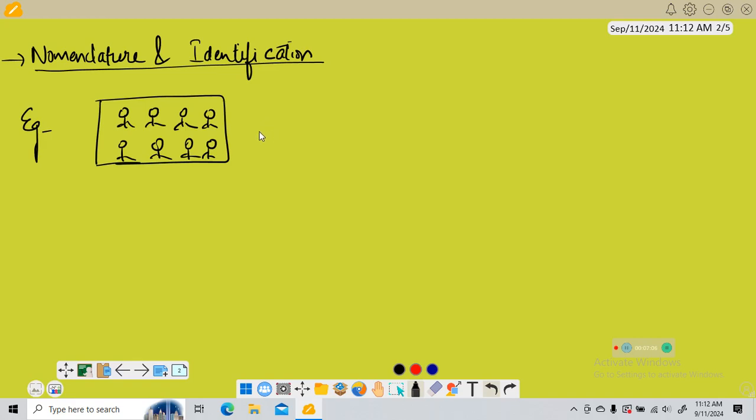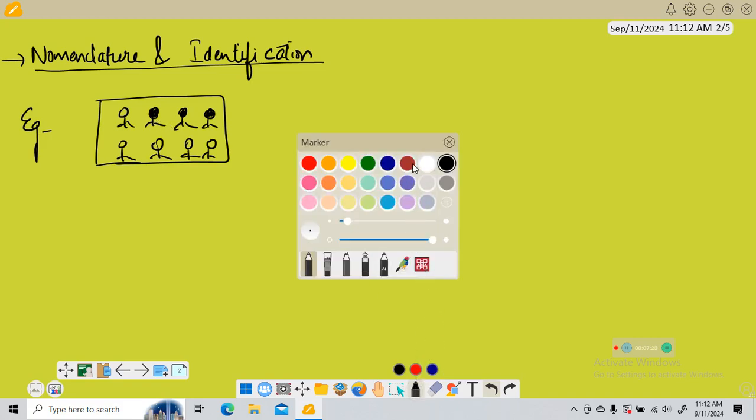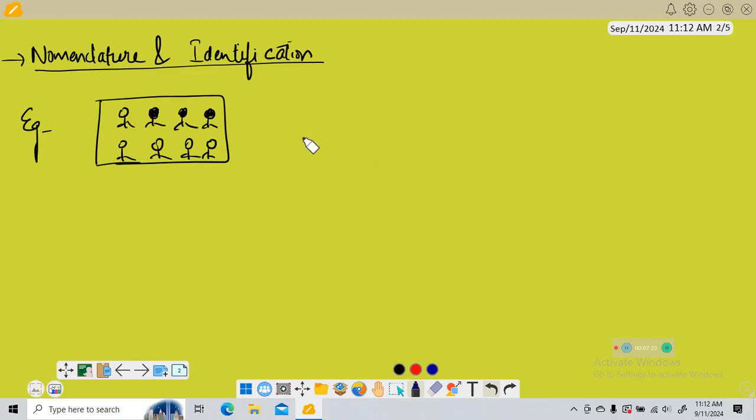Now each student has a different name, right? Let's say the name of this student is Sunil, this student is Rahul, this student is Priyanka. So every student has a different name. Now if I say his name is also Sunil, his name is also Sunil, it will be difficult for us to identify which Sunil I'm talking about. That is why we need a particular name for a particular person.